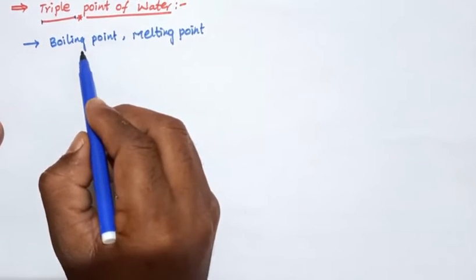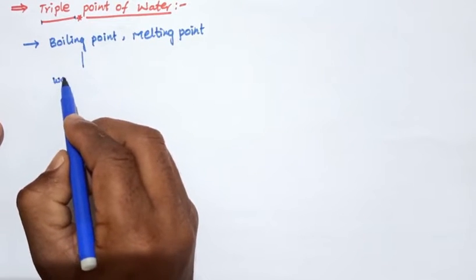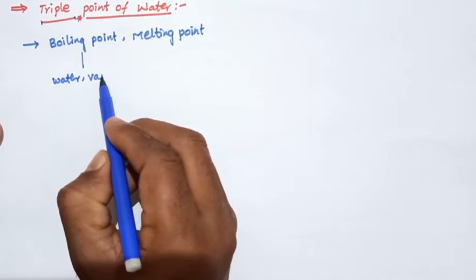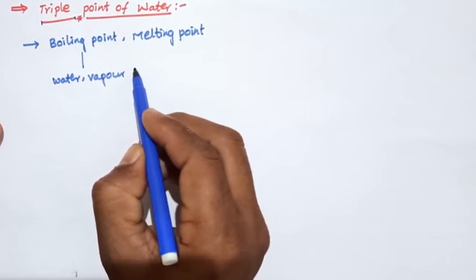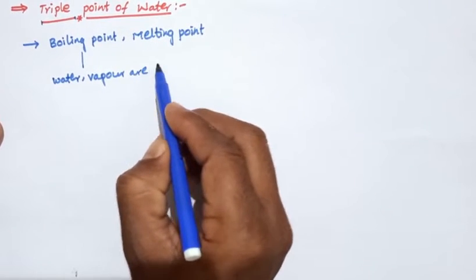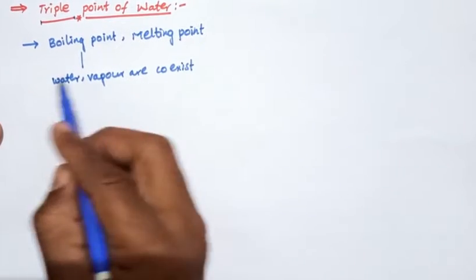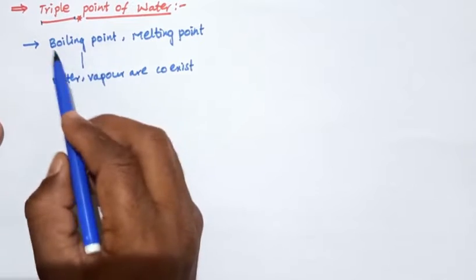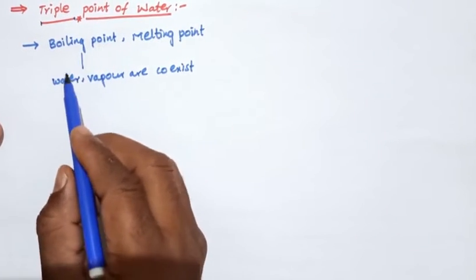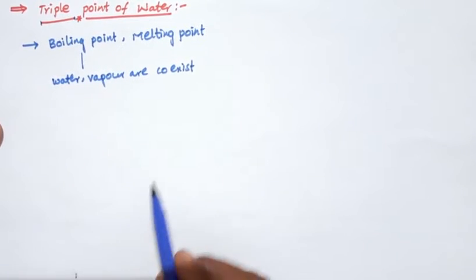At the boiling point, water and vapor coexist. Coexist means that at the boiling point, at 100 degrees Celsius, water and vapor are in thermal equilibrium.